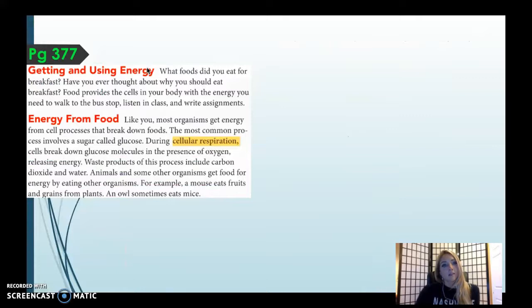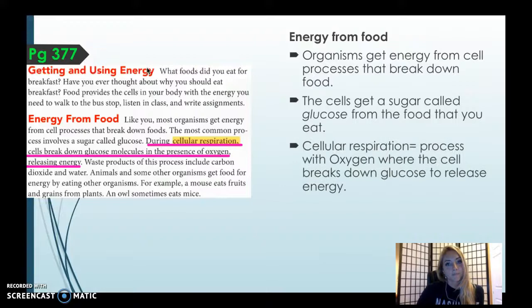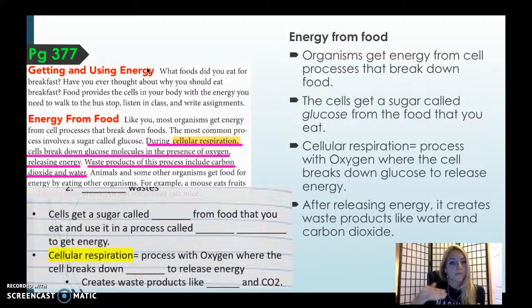The next slide is on page 377, and you should be writing the next part of the Cornell notes on cellular respiration. During cellular respiration, cells break down glucose molecules in the presence of oxygen, releasing energy. Waste products of this process include carbon dioxide and water.